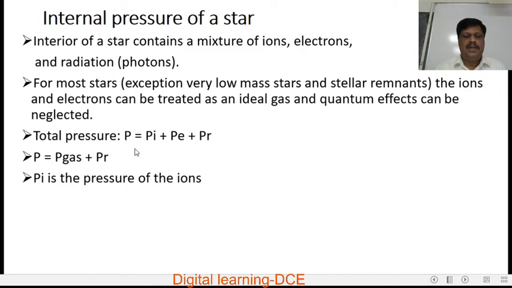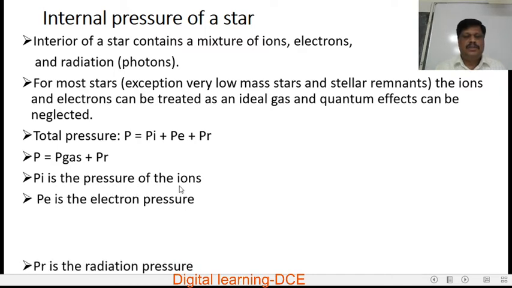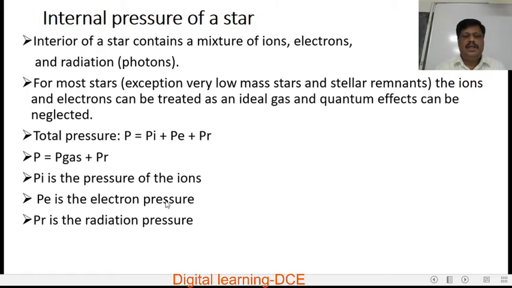Here Pi is the pressure of the ions, Pe is the electron pressure and Pr is the radiation pressure. So total pressure P is equal to pressure of the ions, plus pressure of electrons, plus radiation pressure, that is photons. But pressure of ions plus pressure of electrons are treated as an ideal gas. Therefore, the sum of these two can be written as pressure exerted by the gas plus pressure exerted by the radiation.